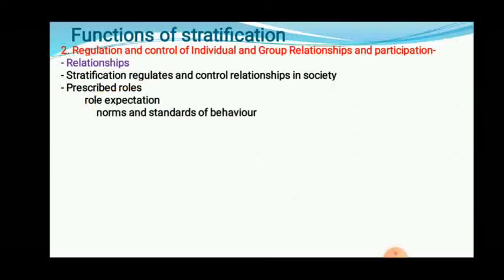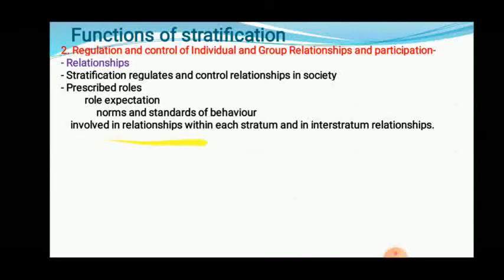Now the second one: regulation and control of individual and group relationships and participation. Two things are there: regulation and control of relations, and regulation and control of participation. First we will see the relations, and then the participation. How does it regulate and control the relation? Stratification regulates and controls relations in society because there are prescribed roles for each and every individual. There are role expectations from each individual. Norms and standards of behavior are established in society.